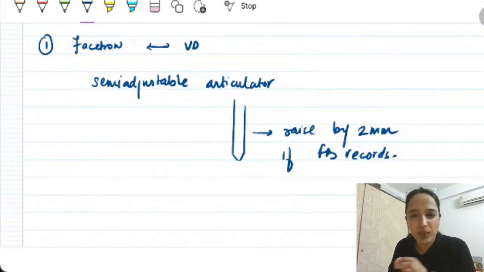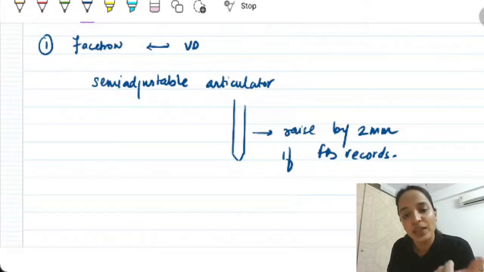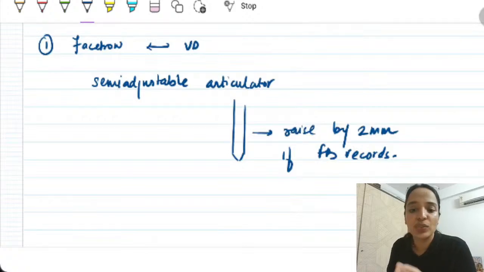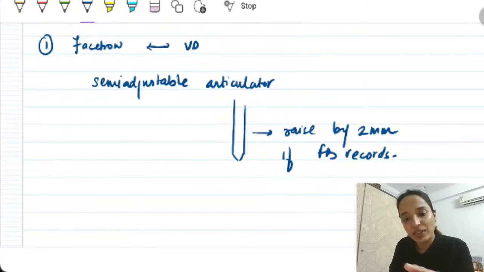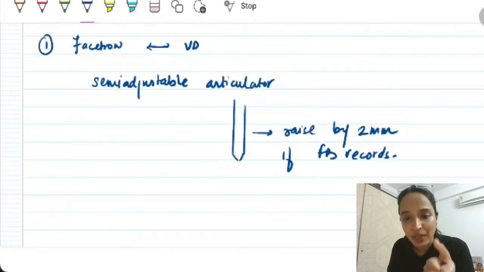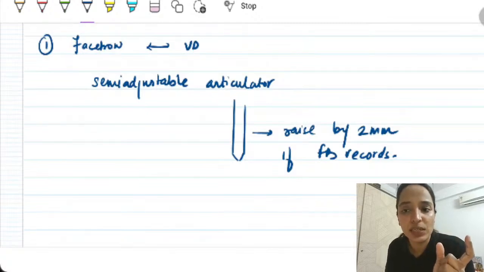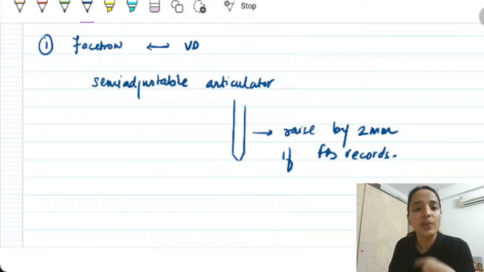Till date, I think once in every 2-3 days, I get this doubt in any of our groups that when we are changing the vertical dimension, why is it so that interocclusal records are not necessary and kinematic Facebow record is necessary? The reason is this, that you need to record your hinge axis accurately if you want to change the vertical dimension of the patient because we are reorganizing the occlusion.